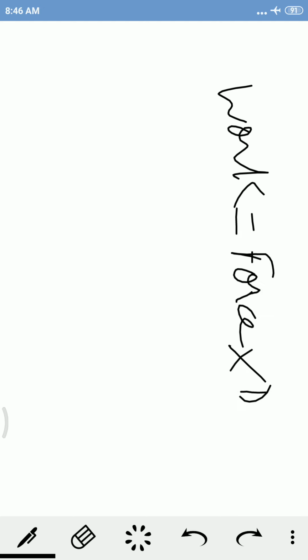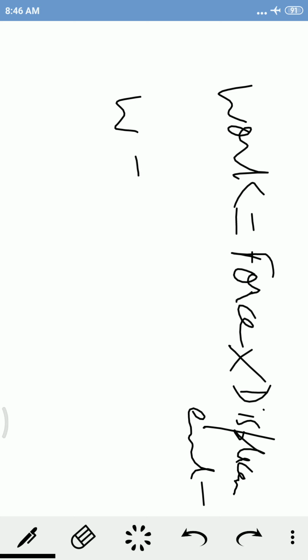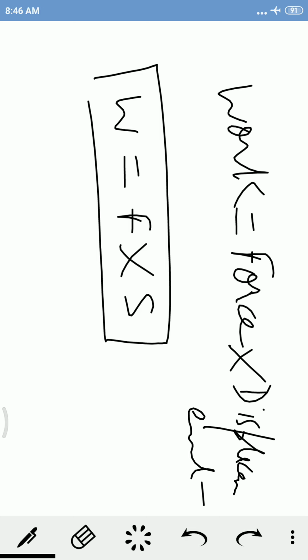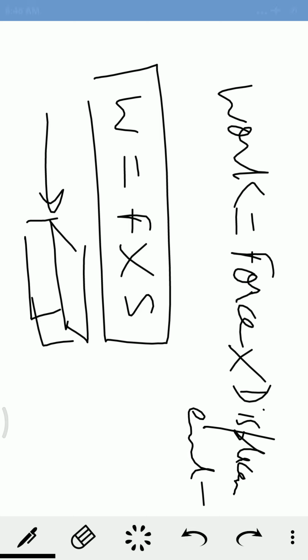The formula for work done is work equals force multiplied by displacement, that is W equals F into S. Now this formula is applicable only when the force is in the direction of displacement.